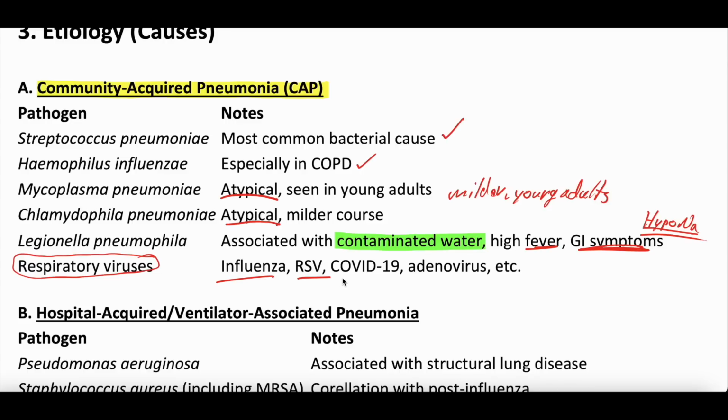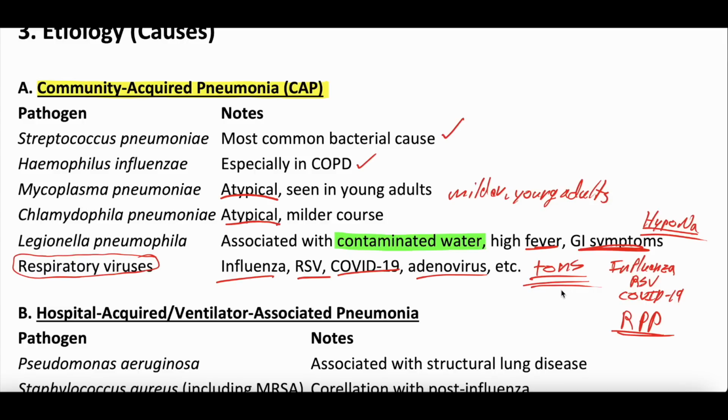Influenza, respiratory syncytial virus, SARS-CoV-2, adenovirus, et cetera, et cetera. There's tons of respiratory viruses that can cause pneumonia. Different hospitals have different abilities to test for these. Pretty much every hospital probably has the ability to test for influenza, RSV or respiratory syncytial virus, and then SARS-CoV-2 or COVID-19. Most hospitals probably have a more expanded respiratory pathogen panel, RPP, that can test for a lot of these respiratory viruses, but still not all of them. So sometimes it's tough to pin down the exact virus.